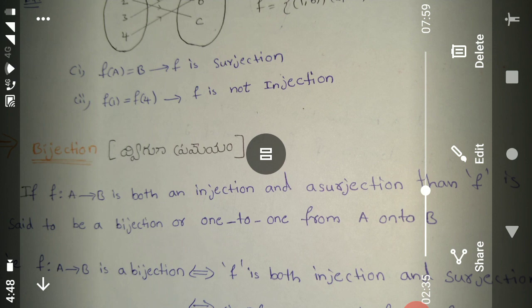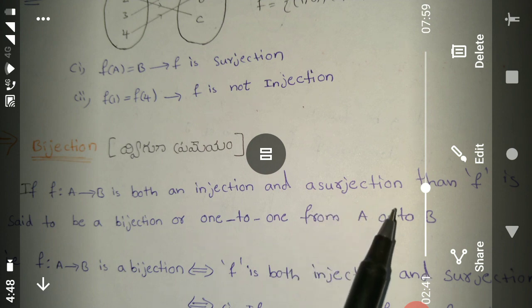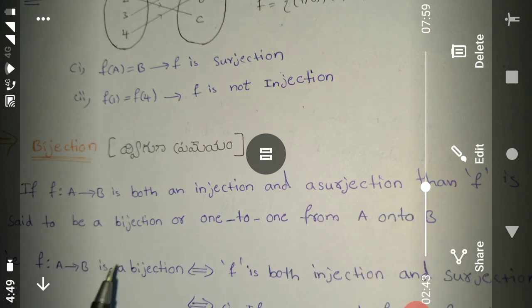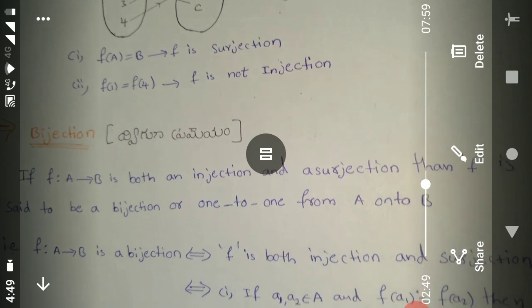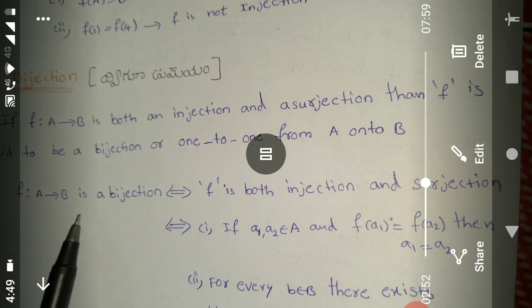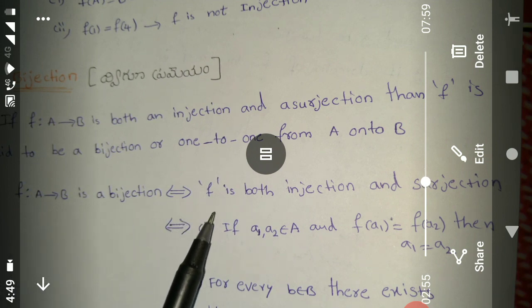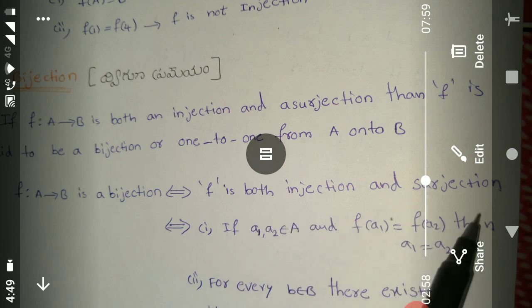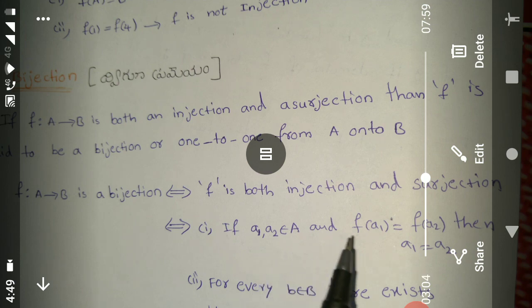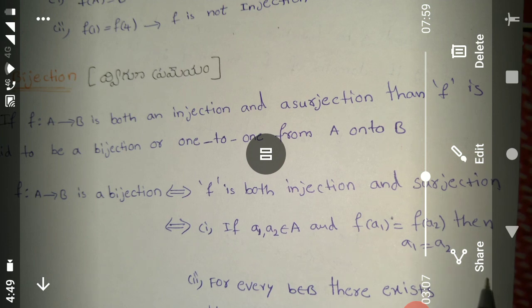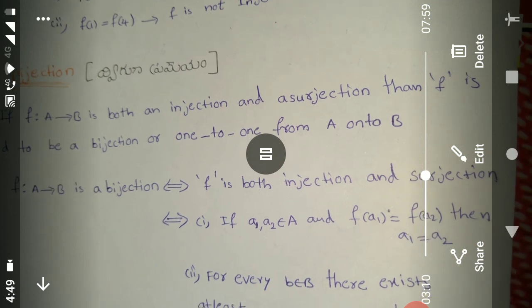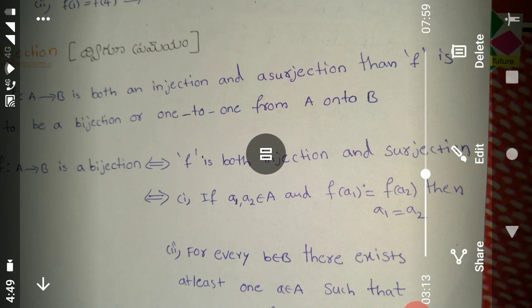Bijection. If f maps A to B is both an injection and a surjection, then f is said to be a bijection or one-to-one correspondence from A onto B. That implies f maps A to B is a bijection if and only if f is both injection and surjection. If and only if a1, a2 belongs to capital A and f of a1 is equal to f of a2, then a1 is equal to a2. For every small b belonging to capital B, there exists at least one a belonging to capital A such that f of a is equal to b.